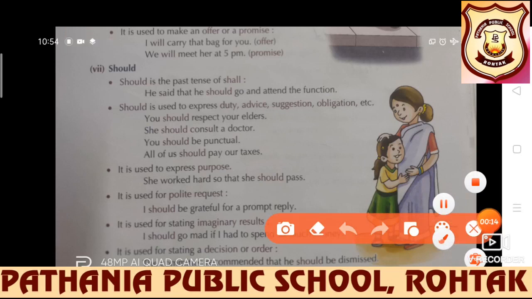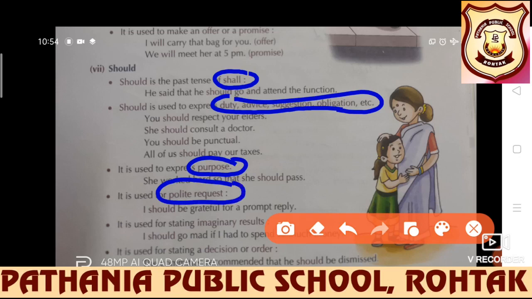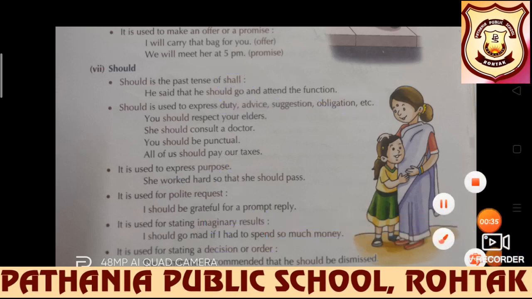So, should is used for the past of shall. It is used for duty, advice, suggestion, obligation, etc. It is used to express a purpose, for polite request, imaginary result, and a decision or order.